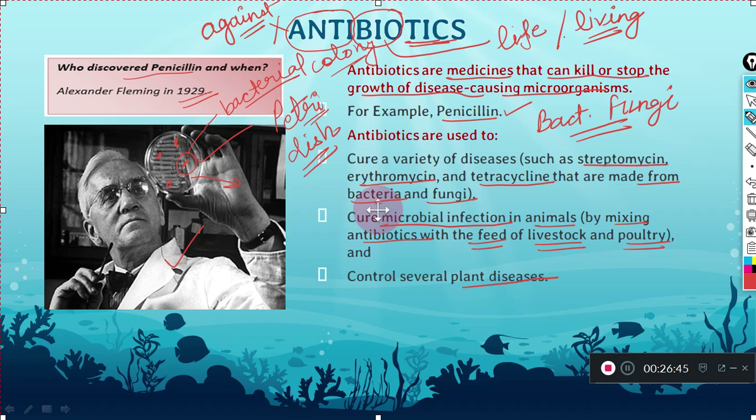So if this penicillin could be used in those places, or if it could be eaten by those people, the bacterial infection could be stopped. So you can say it was a miraculous invention, or discovery, at that time.